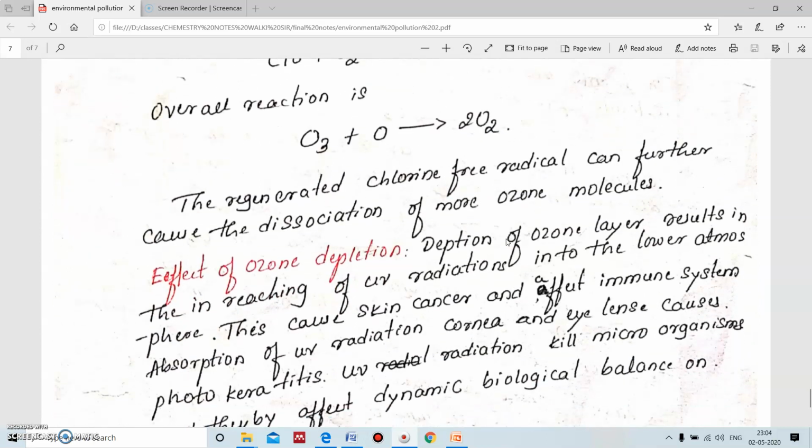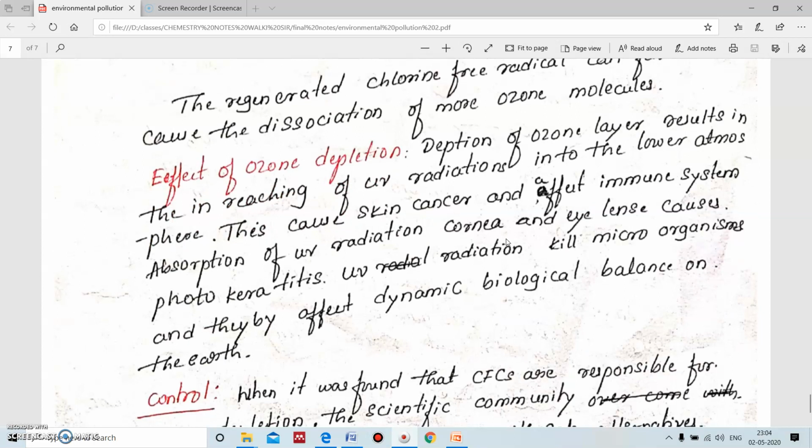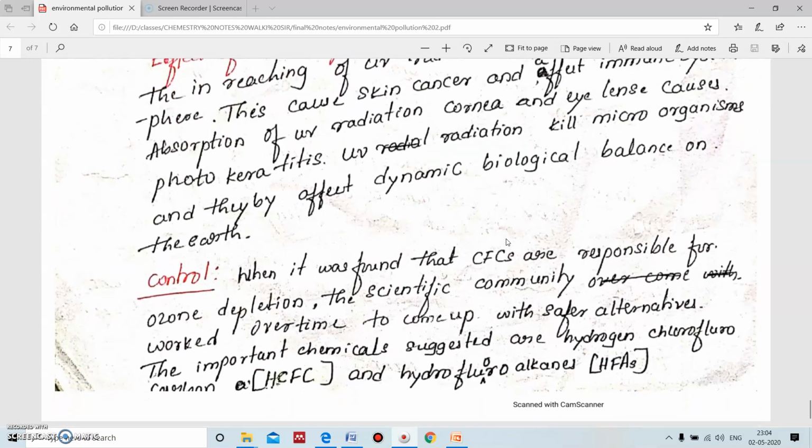The effect of ozone depletion is that the harmful radiations are going to reach the earth surface, and in humans it leads to skin cancer, and it will also affect many dynamic biological balances on the earth. To control ozone depletion, instead of using chlorofluorocarbon, we have to use hydrochlorofluorocarbon or hydrofluoroalkene, which are free from chlorine.